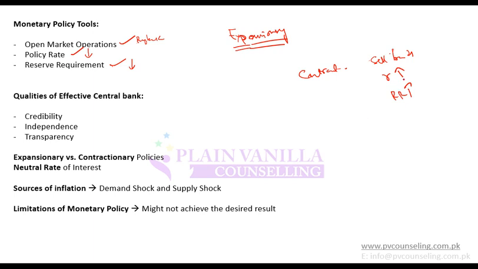Why raise the rate? Because if you increase the rate, people will save more and spend less. When they spend less, aggregate demand will reduce. Why lower the rate? Because if you decrease the rate, people will save less and invest or consume more. When they consume more, overall demand will increase.